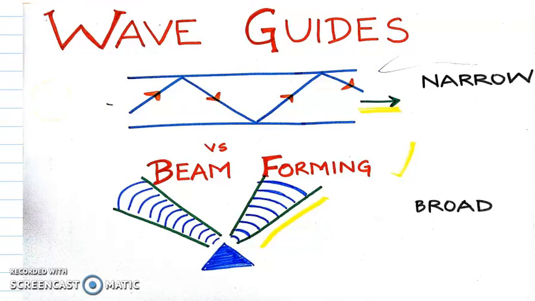Let's talk about waveguides today. What are waveguides? Waveguides are structures that guide waves. But why do we need waveguides in the first place? Why can't we transmit signals through air in a wireless fashion?